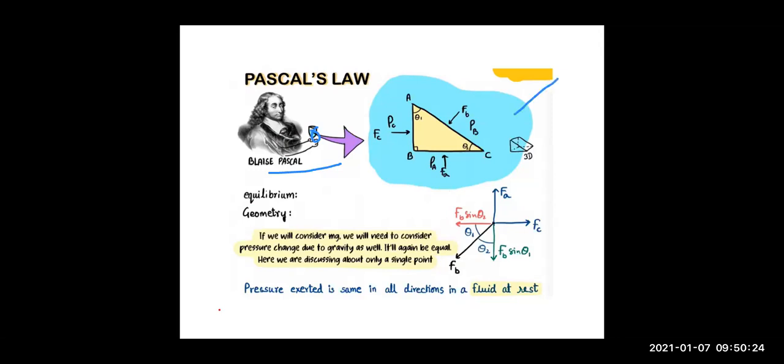Now inside this portion we are going to assume an element, this 3D element. We are assuming a small element. This is not an object that we are putting over here. This is water only. In water only we have created a shape with water, right?